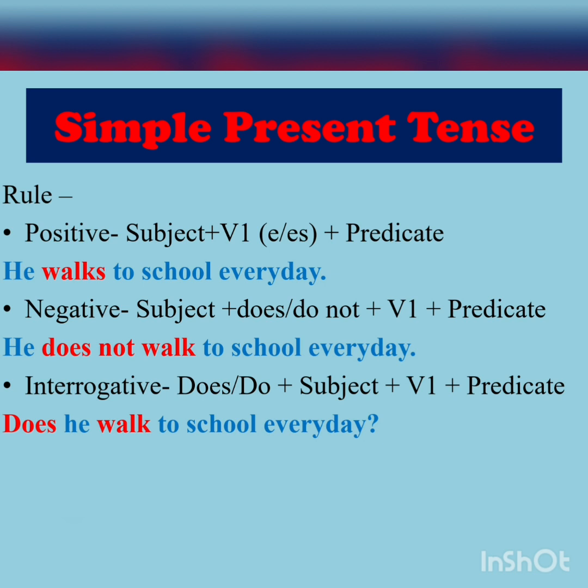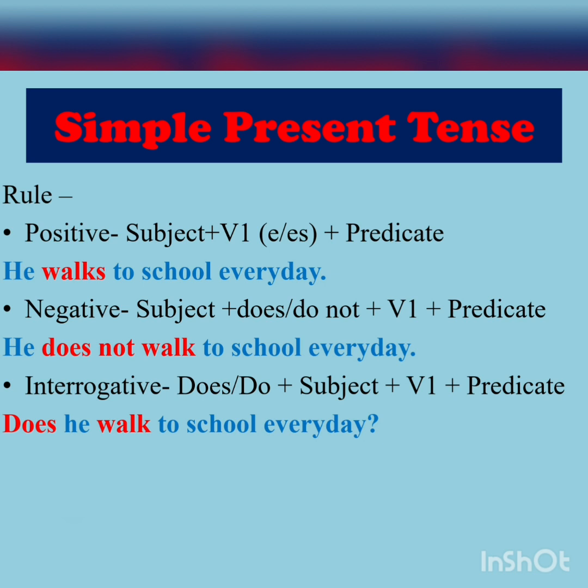For writing any statement in simple present tense, any positive statement, the rule is you always use verb first form or E and ES. Remember students, E or ES will be added only if your subject is singular. Otherwise, we use the main form of the verb, or in simple words, we can use the verb directly. For example, he walks to school every day.